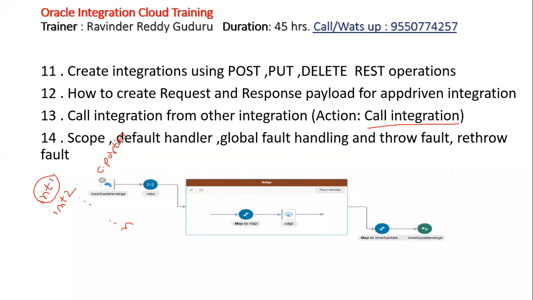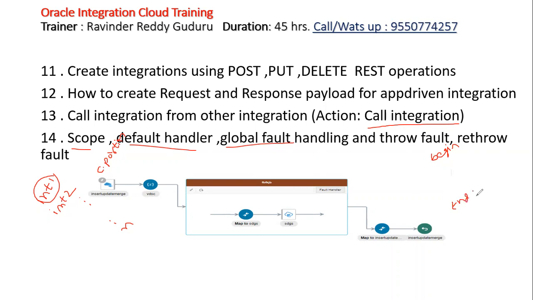And after this, we'll understand what is scope, what is default handler, fault handler actually. It is not default handler, it is a fault handler, and global fault. It is exactly the same as your exception handling, like how you have a begin and end in your PL SQL block.